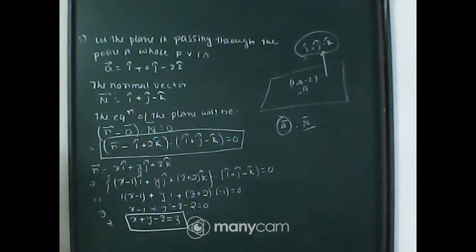This is the Cartesian equation of the plane which passes through the point (1, 0, -2) and which is perpendicular to the line whose direction vector is i + j - k. And this is the answer: this is the vector form, and this is the Cartesian form.